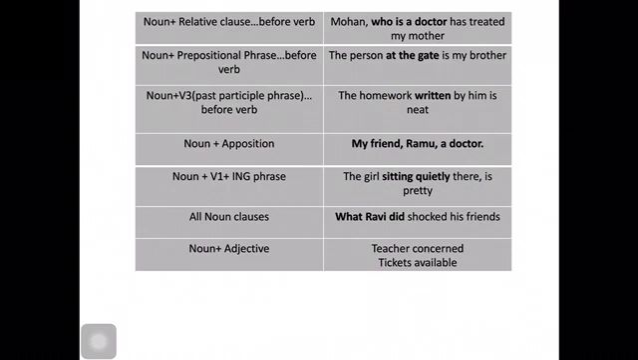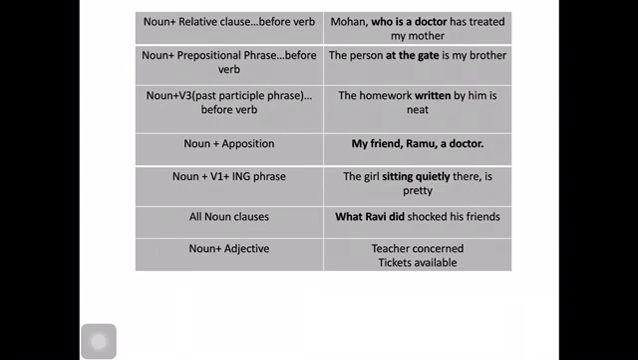Similarly, all the noun clauses are also noun phrases. Noun clauses are dependent clauses, also called subordinate clauses, which we will learn about later when we study clauses. Noun clauses also play the role of a noun, so here they are also noun phrases. For example, what Ravi did shocked his friends. So here what Ravi did is a noun phrase too.